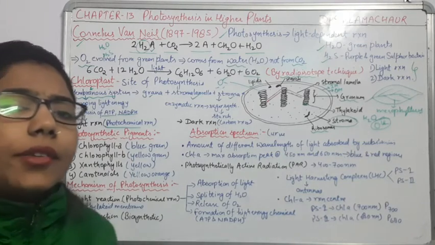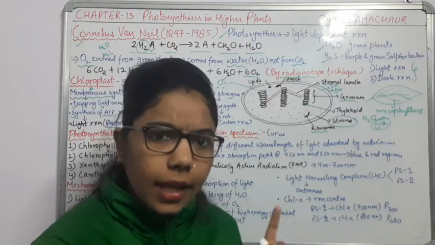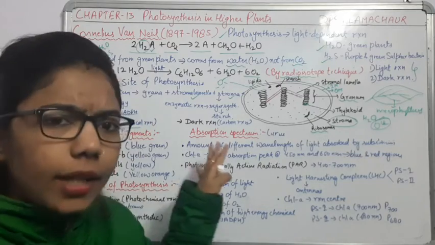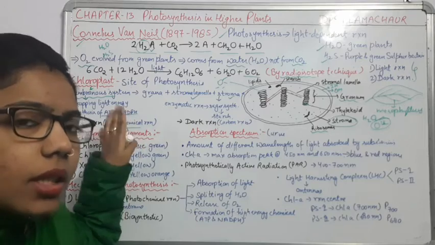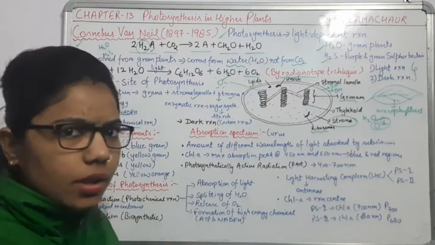There is a light reaction, which is known as the photochemical reaction. Photo means light, chemical means some chemicals are being prepared. So in the presence of light, what is happening? The chemicals, that is ATP and NADPH, are forming here. This is the first phase of photosynthesis, right?